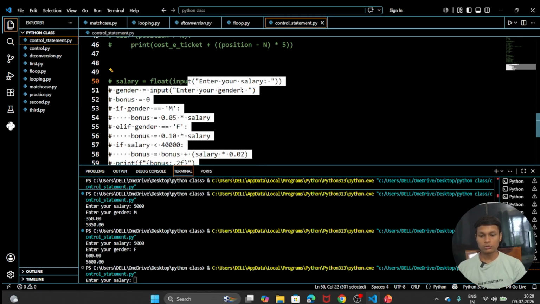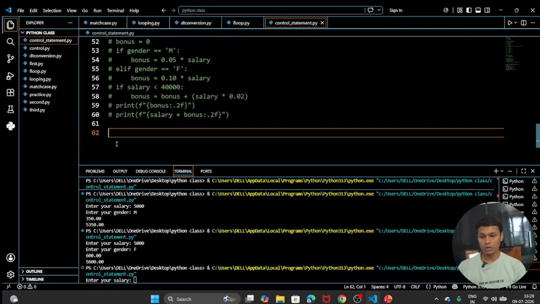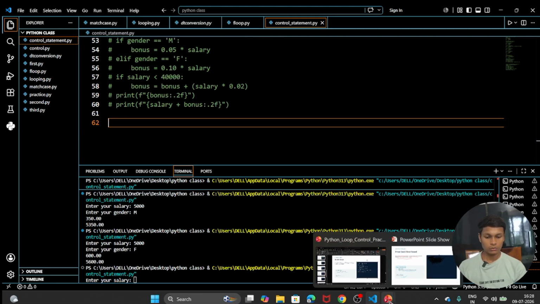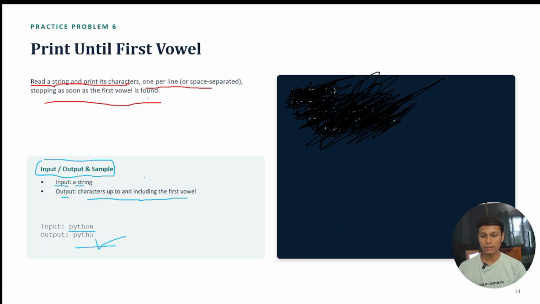Do not look at the code which was written there, because it was wrong. Why was the code wrong? Because here we are going to read a string and print its characters, each and every character, one per line, means only one character per line, or space separated. And we have to stop our loop if a vowel is found.